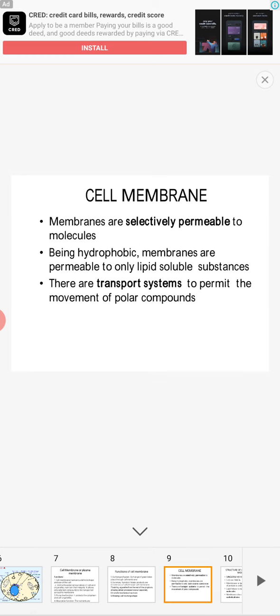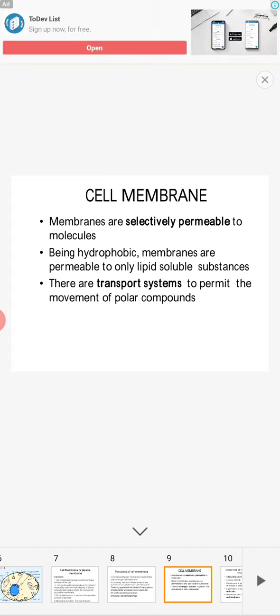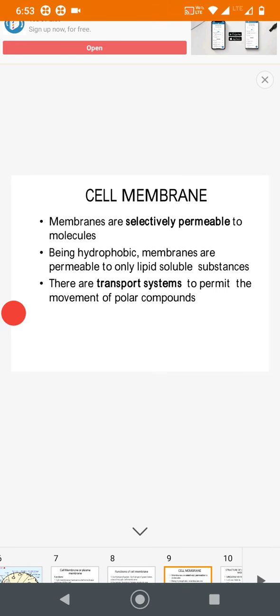So the cell membrane is selectively permeable, as I told. It doesn't allow all the ions to enter in and out. That is required, otherwise there is a problem, either hypertonic, and it may affect the cellular function, proper functioning in metabolic activities and all. So it should be selectively permeable. Being hydrophobic, membranes are permeable only to lipid soluble substances.